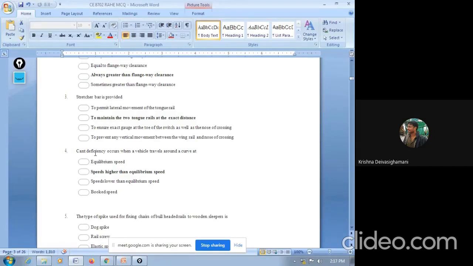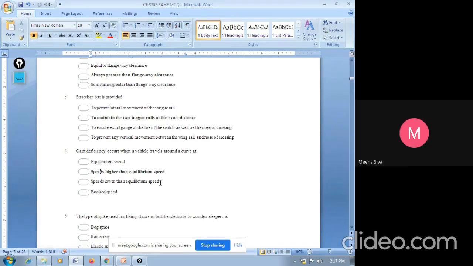That case is called cant deficiency. So when a vehicle moves at a speed higher than your equilibrium speed, the super elevation will not be sufficient, and that is called cant deficiency. Speed lower than equilibrium speed is called cant excess.